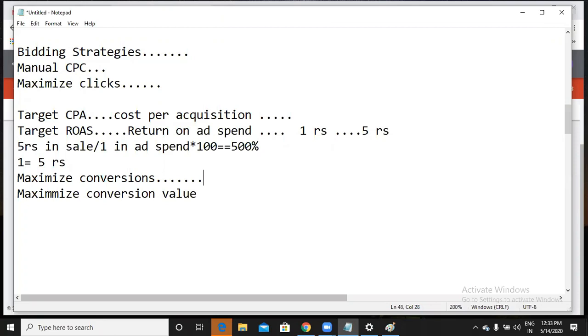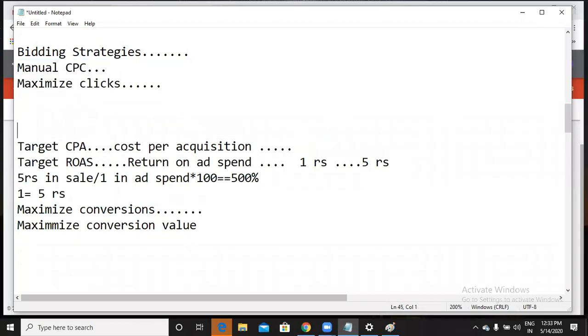This is what maximize conversions means. All three are the same, right? Yes, all three are the same. That is what I'm saying. Maximize clicks is completely for clicks, and if you want to concentrate on conversions, you can use any one of these four things: target CPA, target ROAS, and maximize conversions.